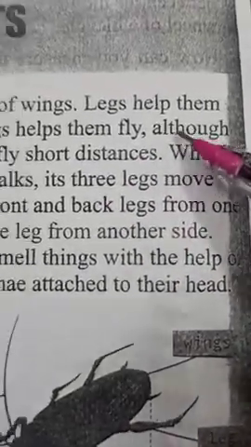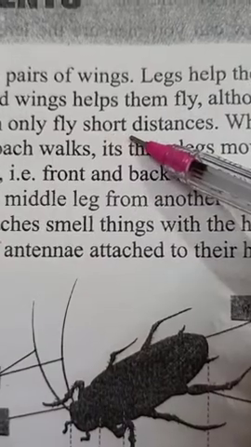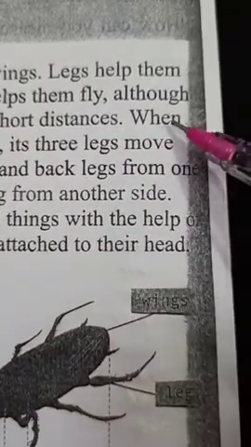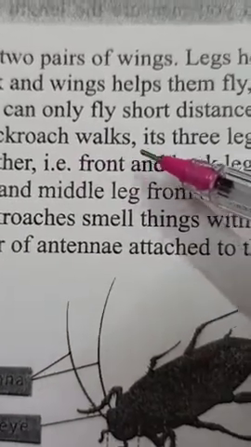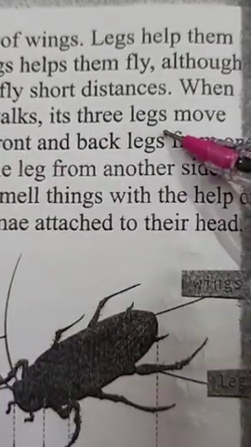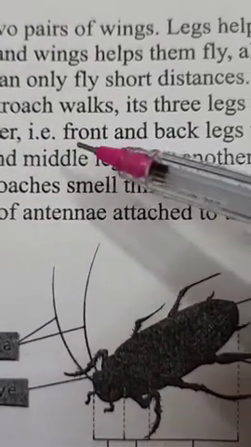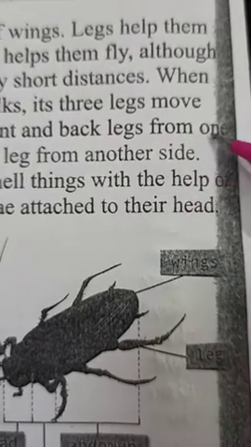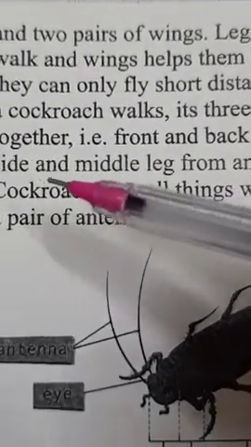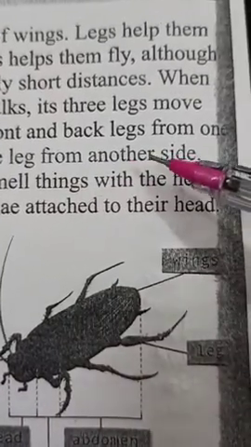Although they can only fly short distances, when a cockroach walks, its 3 legs move together, that is, front and back legs from one side and the middle leg from the other side.